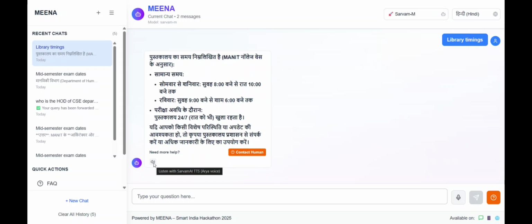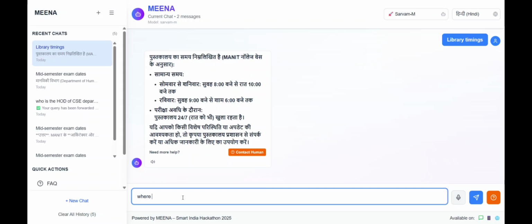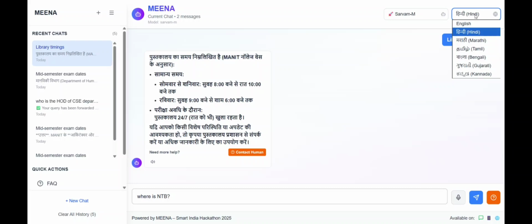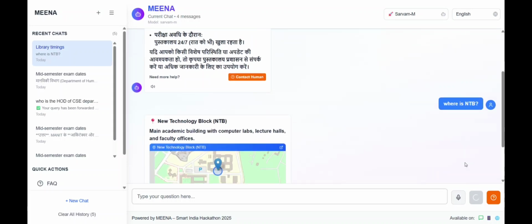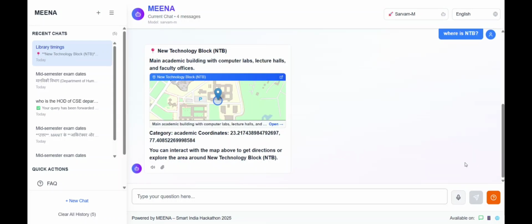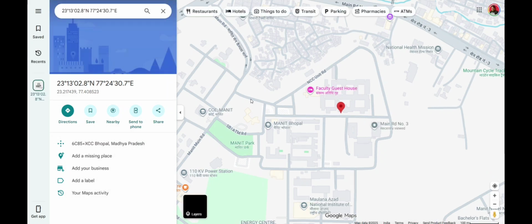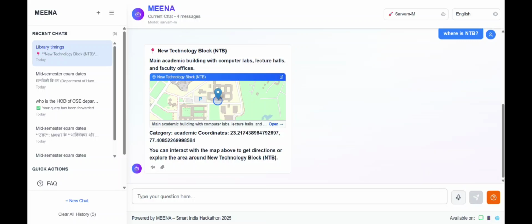So now I can ask locations and follow-up questions that I will demonstrate. Let me change the language to English. And you can observe that not only it answers, but it also gives an embedded map that I can click on and go to the Google Maps so that I can use the directions and other features. Coming back to the MEENA front end, now I can ask a follow-up question.